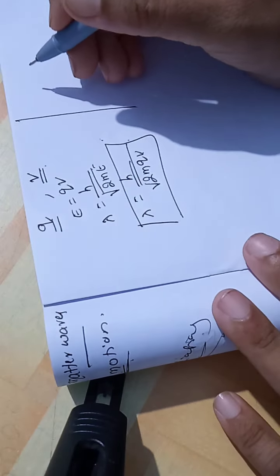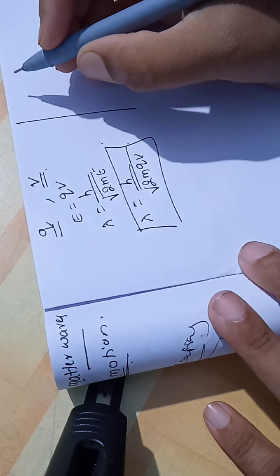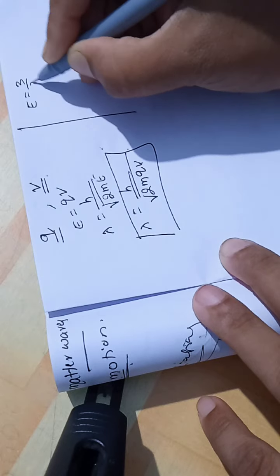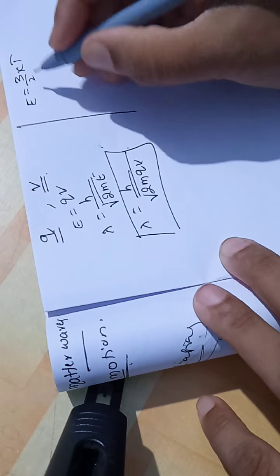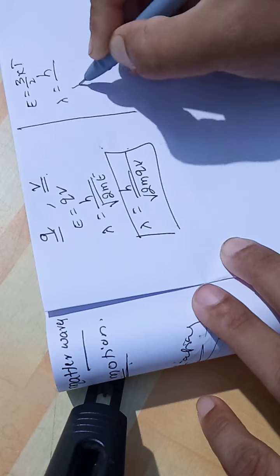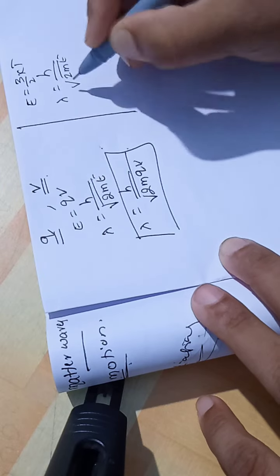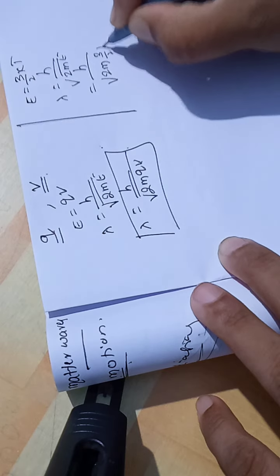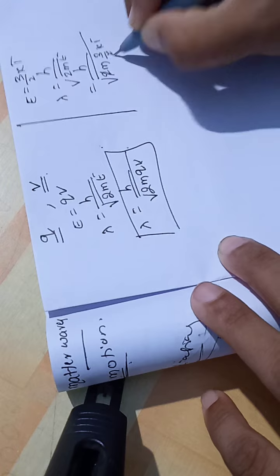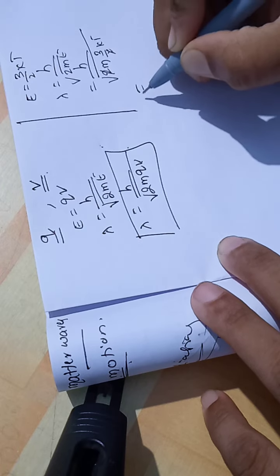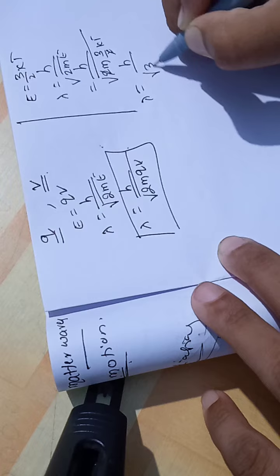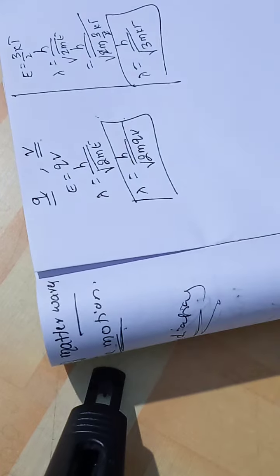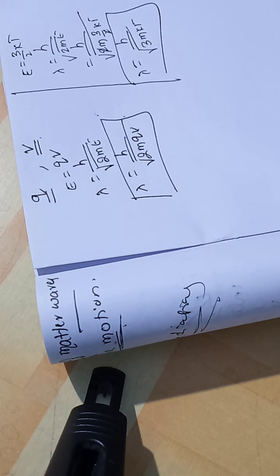Now next step. When a particle is in thermal equilibrium at temperature T, then E equal to 3 by 2 kT. Now lambda equal to h by under root 2mE, that is equal to h by under root 2m times 3 by 2 kT. I substituted in place of E, so the 2 strikes off, and lambda becomes h by under root 3mkT. This is the de Broglie equation in terms of temperature.